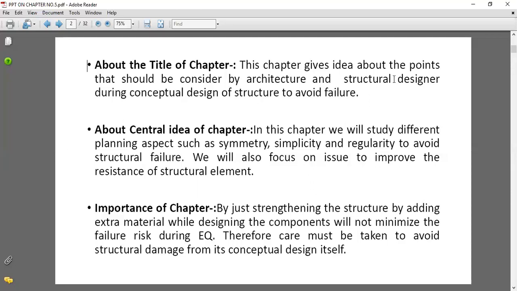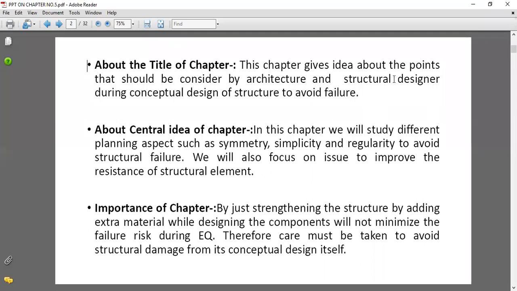Means in this chapter we are going to study the principles. With respect to these principles, the points to be considered by the architect and the structural designer during the conceptual design of structures to avoid the earthquake failure.